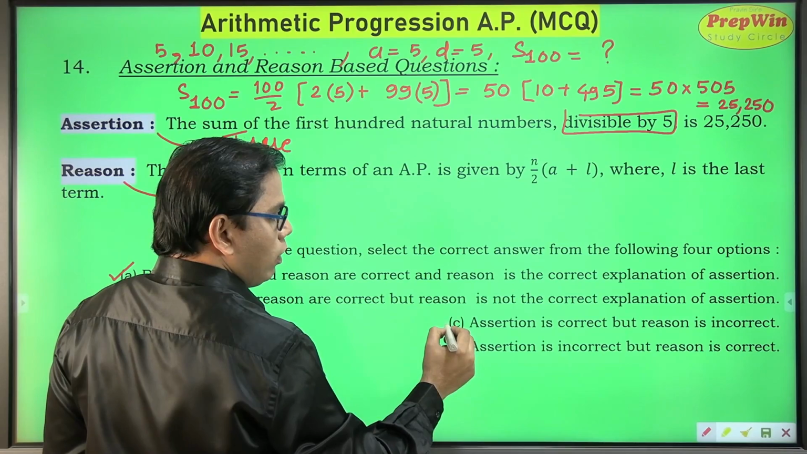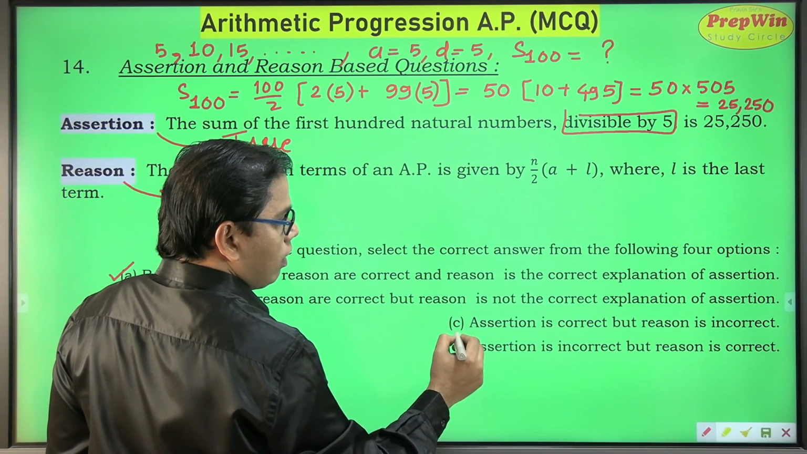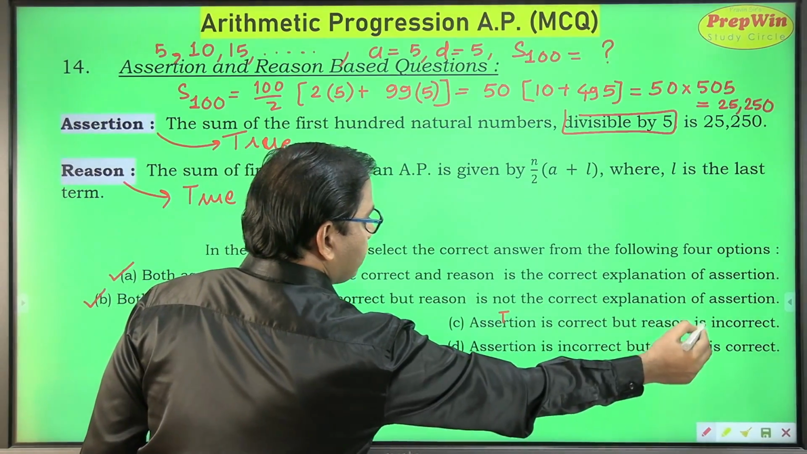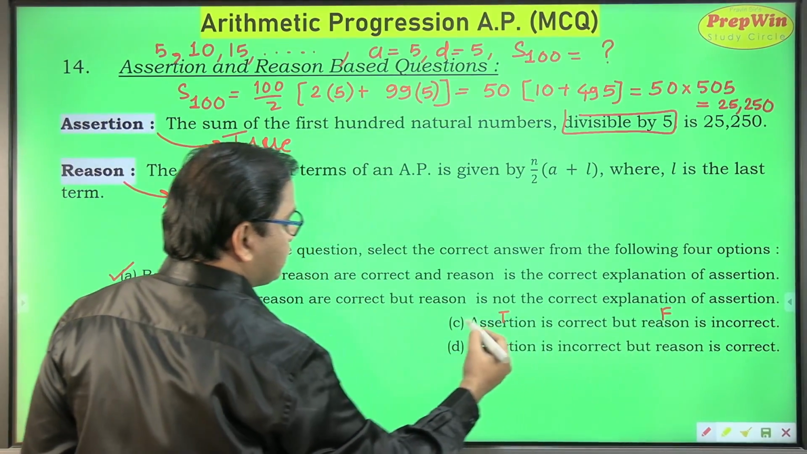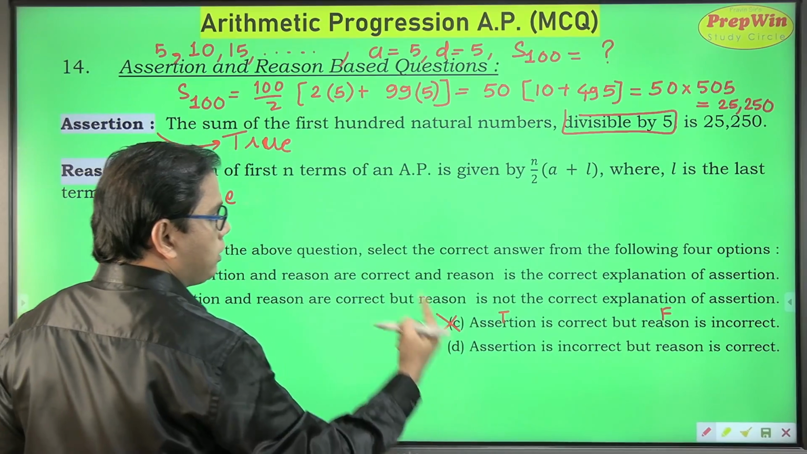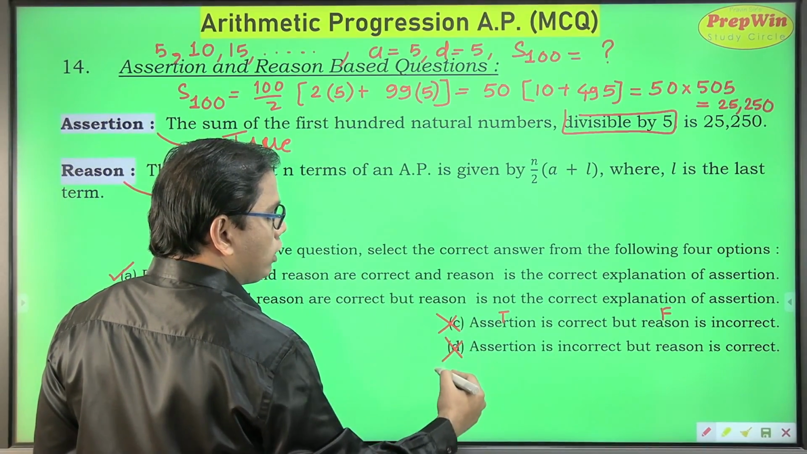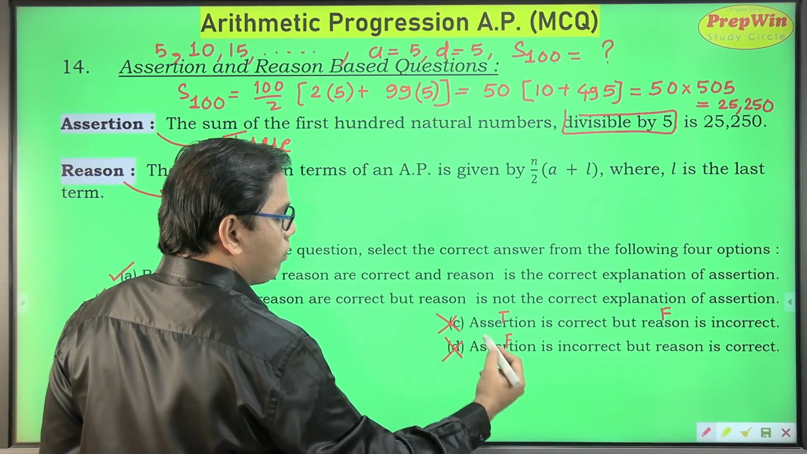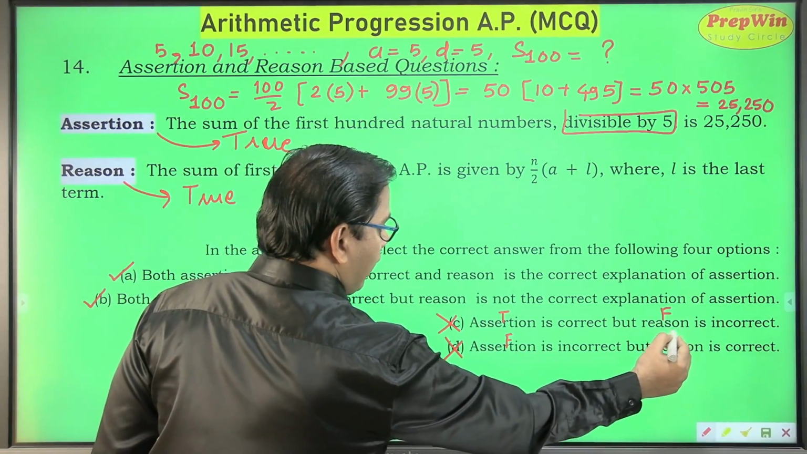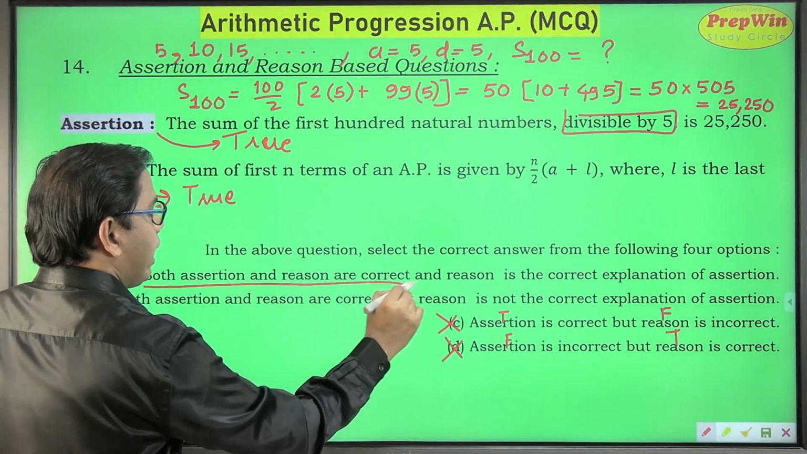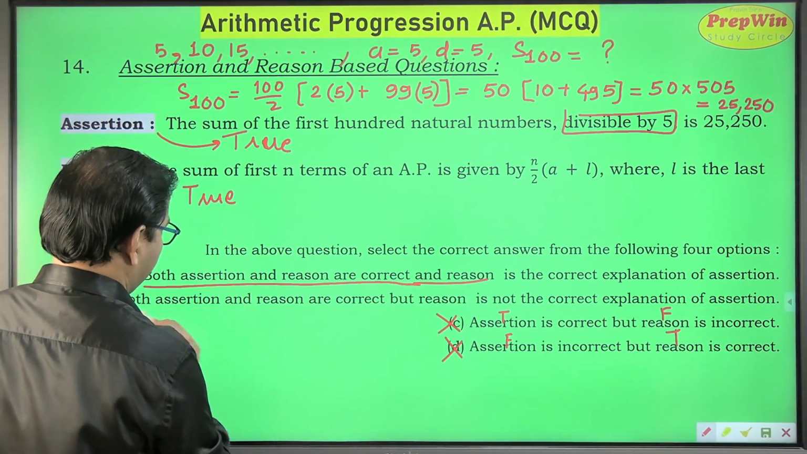C is the option when your assertion is correct but the reason is incorrect. So when you get the assertion as true and the reason as false, this is not my option because I have both of them true. This also is not my option because D can be the option when the assertion is false and the reason is true. So I have to select between these two. They have this part the same.